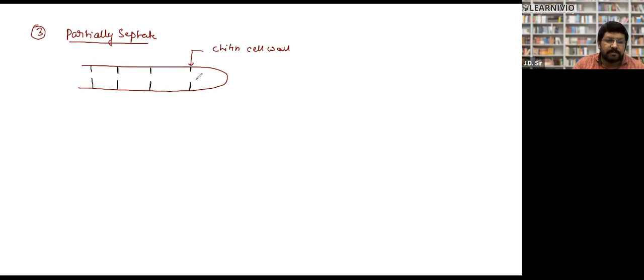So this is not a complete septa. The nucleus cannot cross this septa. Between the two cells, they have a pore-like structure. This is the nucleus. They also have protoplasm, like other hypha.